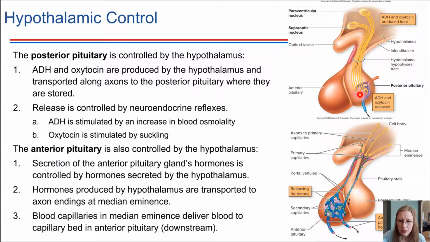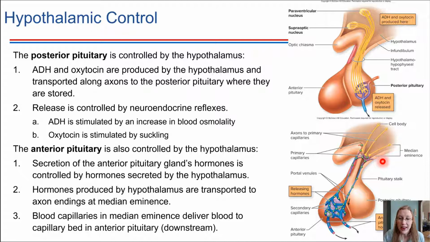Rather, it goes something like this. Up here in the hypothalamus, there are axons that descend down to an area called the median eminence. Those axons carry hormones, so hormones get transported down the axons and released in the median eminence.